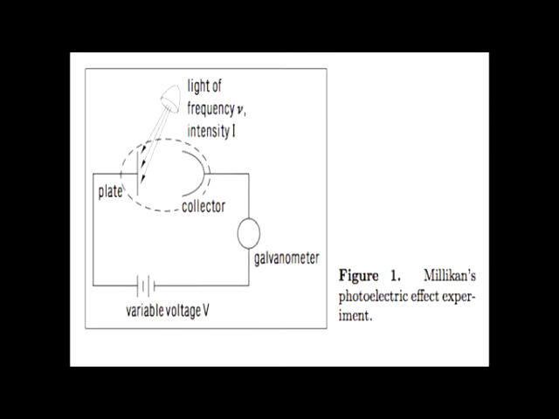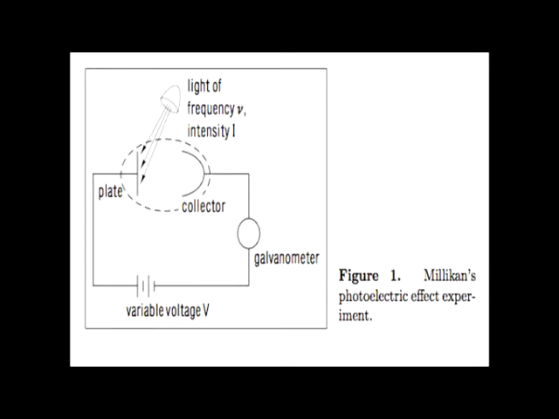In order to prove this, Millikan had a setup. It was a light shining against a metal plate, and then if the metal plate ejected an electron, it would travel through the circuit, hit the galvanometer, trigger that, so basically it showed that an electron passed. That's just a signal to show that an electron went through the circuit, and then be collected at the collector.